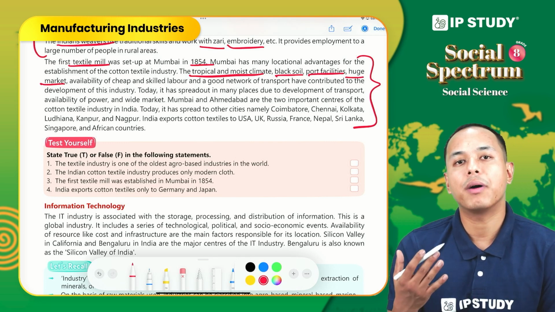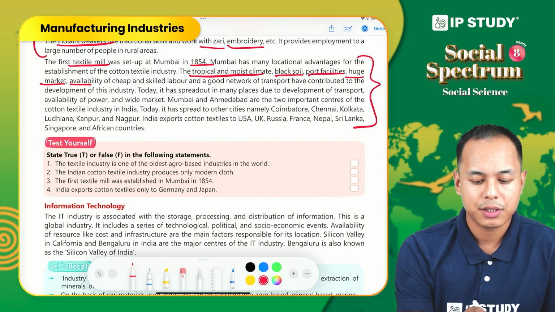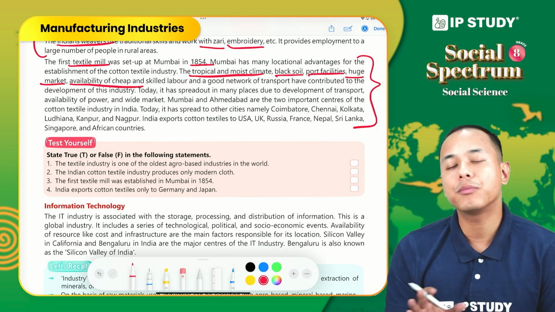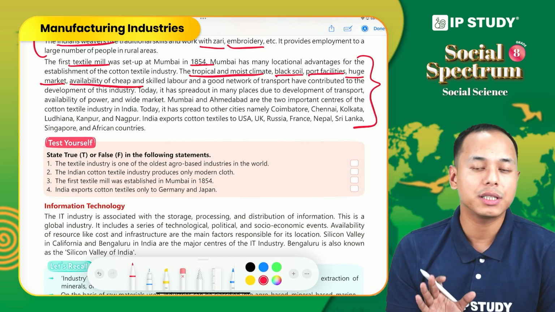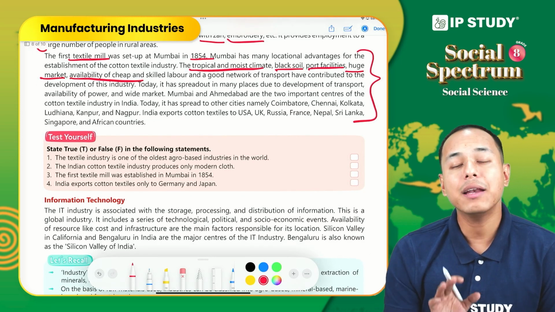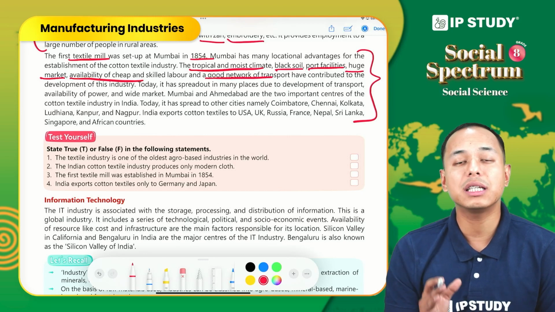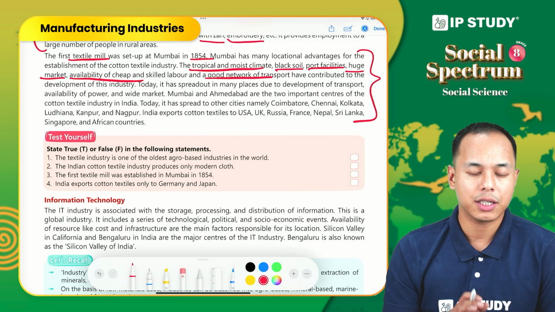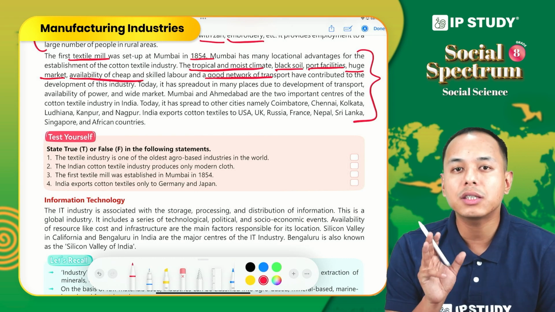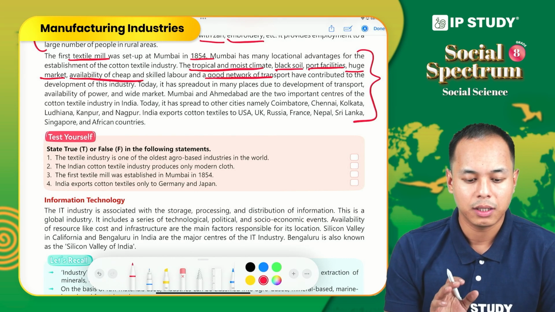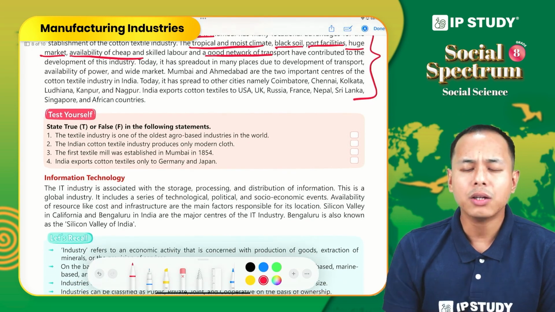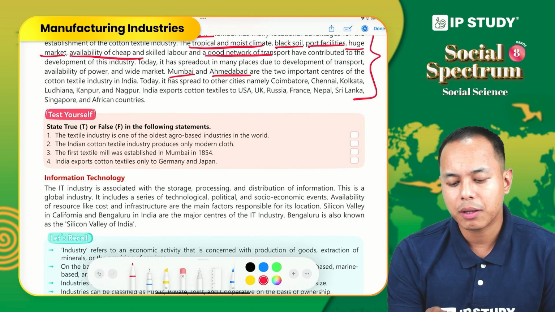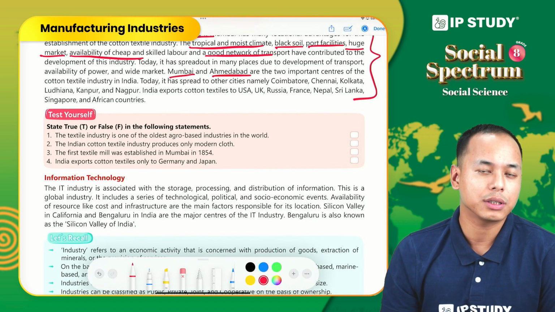So obviously a market is very much needed. Cheap labor, cheap and skilled labor. So the availability of cheap and skilled labor was there in Mumbai, and a good network of transportation. Because of this reason, the cotton textile industry was first established in India in 1854. First means the first successful cotton textile mill. Today, Mumbai and Ahmedabad are the two important centers of the cotton textile industry.